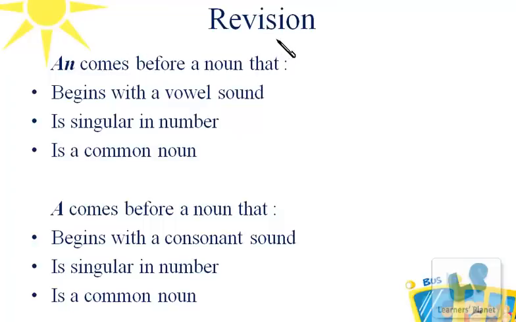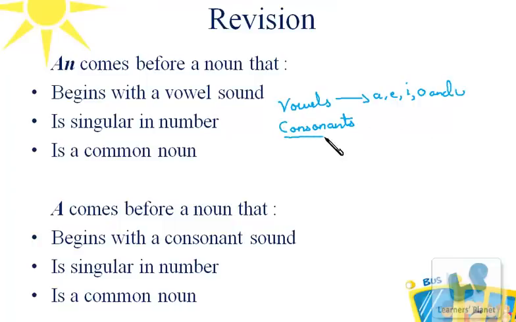Children, we'll quickly revise what we did in the previous session. In the previous session, first we learnt about vowels and consonants. Vowels consist of A, E, I, O and U, whereas consonants consist of all the other alphabets excluding A, E, I, O and U.